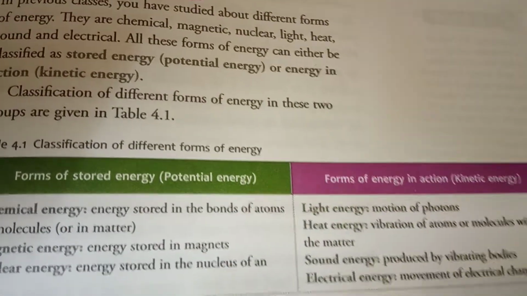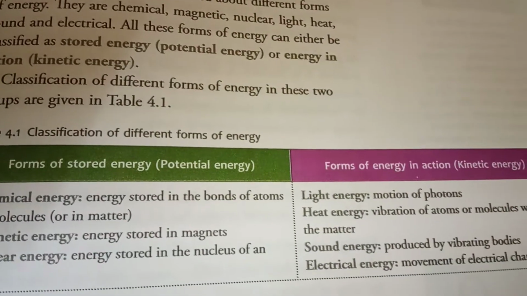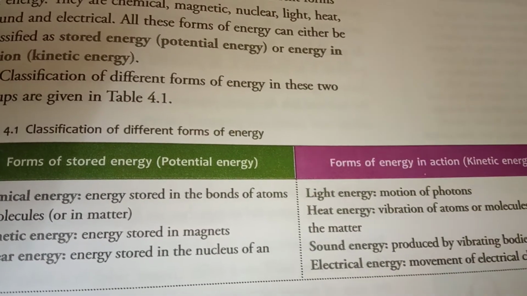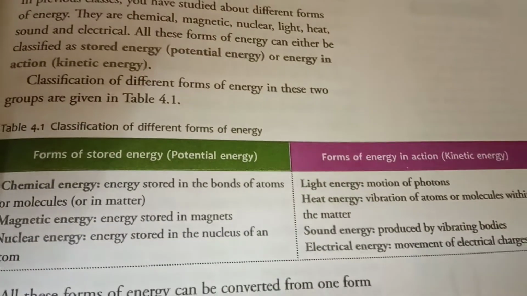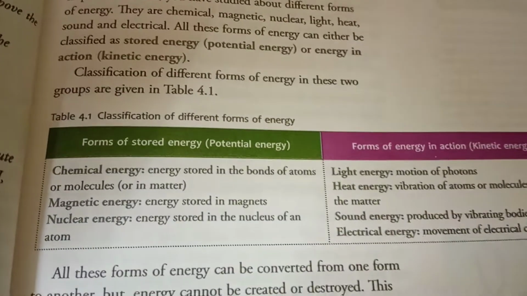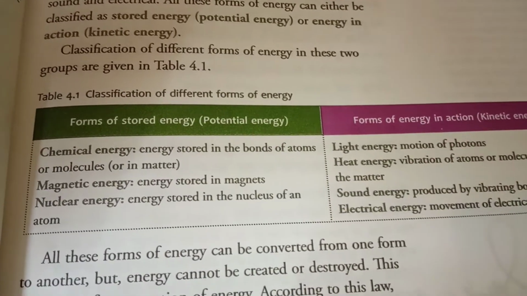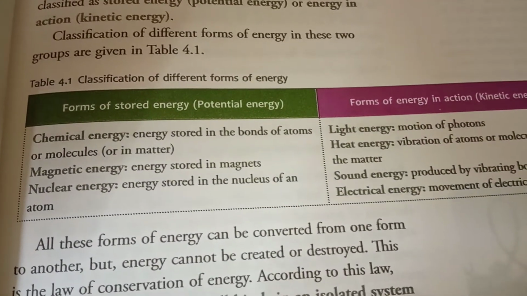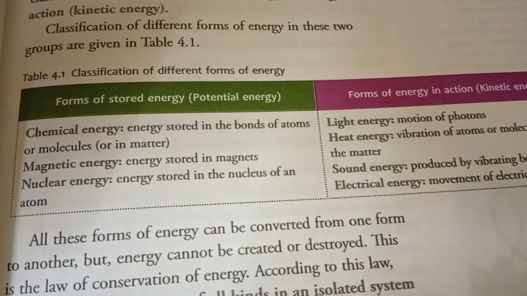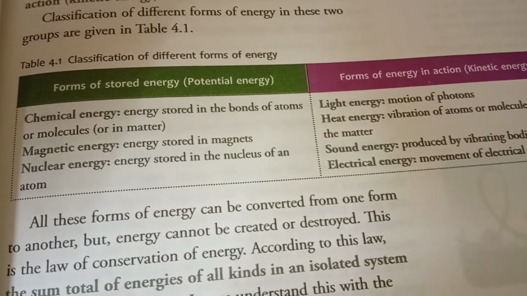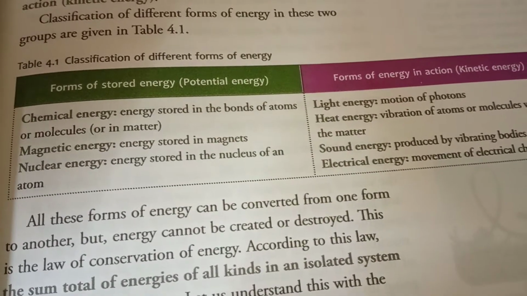Chemical energy is a form of stored energy. Chemical energy is the energy stored in the bonds of atoms or molecules or in matter. Magnetic energy is energy stored in a magnet. And nuclear energy is energy stored in the nucleus of an atom.